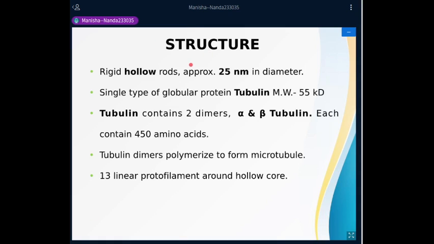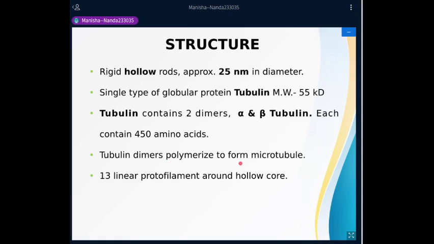If we talk about their structure, these are rigid hollow rods approximately 25 nanometers in diameter, formed of a single type of globular protein, tubulin, with a molecular weight of 55 kilodaltons. This tubulin contains two subunits, alpha and beta tubulin, each containing 450 amino acids.